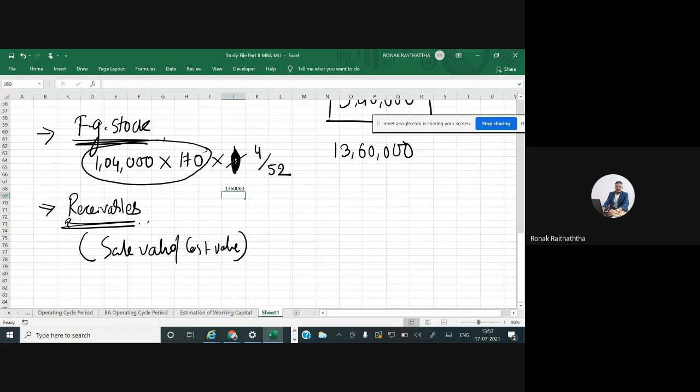But try to understand it conceptually. अगर तुम सेल वैल्यू से रिकॉर्ड करोगे तो that means it includes the profit element. But as a finance manager, right now your need is to know how much of your money will be blocked in the receivable. So profit is not blocked in the receivable. Profit is something which you are charging over and above your cost.